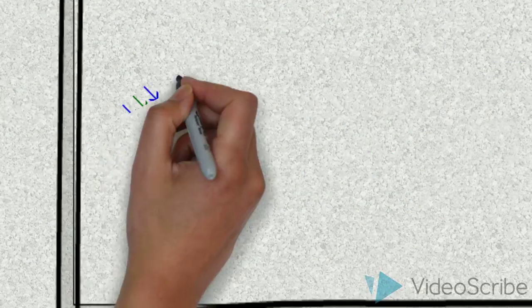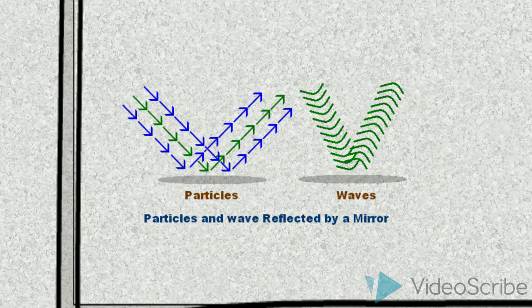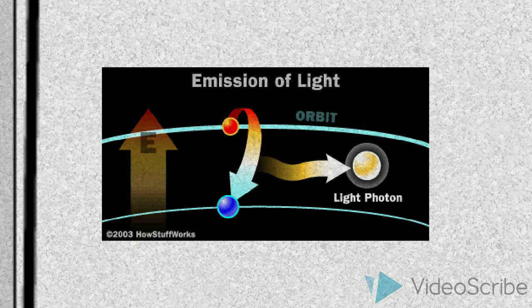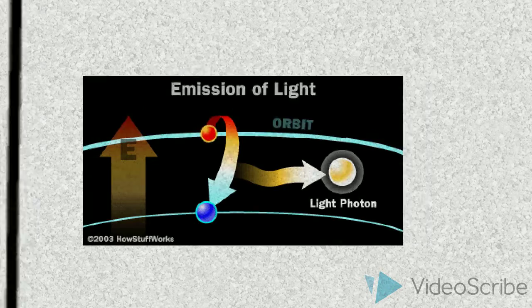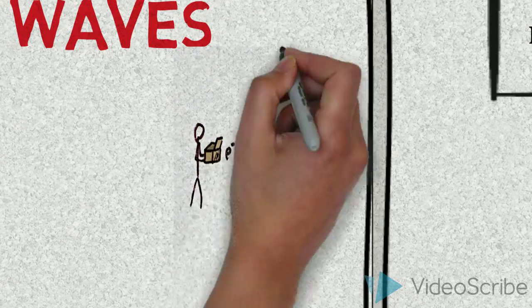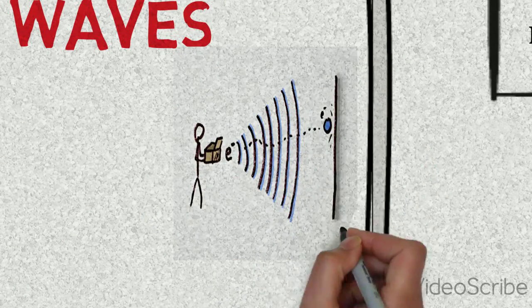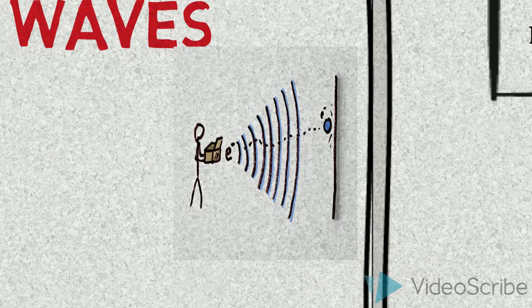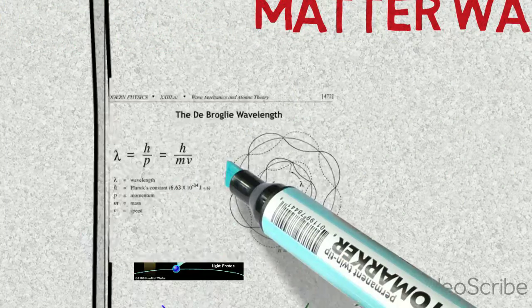Matter waves. Einstein's photoelectric effect experiment showed that light has both wave and particle characteristics, and he proved that light has packets of energy of a particular size called quanta. These quanta can collide with atoms and can be absorbed by them. De Broglie suggested that not only do waves behave like particles, but particles can behave like waves. Wave-particle duality is a single entity exhibiting both wave-like and particle-like properties.